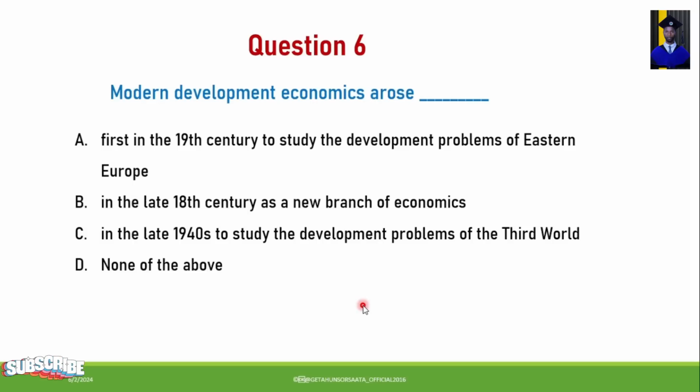Next, modern development economics arose A. first in the 19th century to study the development problems of Eastern Europe. B. in the late 18th century as a new branch of economics. C. in the late 1940s to study the development problems of the third world. D. None of the above. The correct answer for this question is C. In the late 1940s to study the development problems of the third world. So modern development economics arose in the late 1940s to study the development problems of the third world.